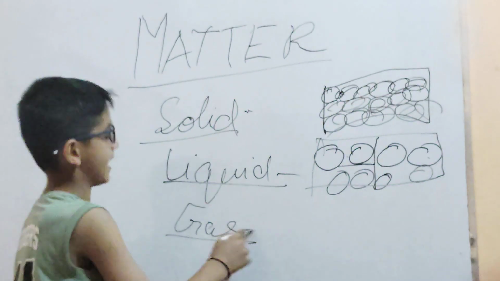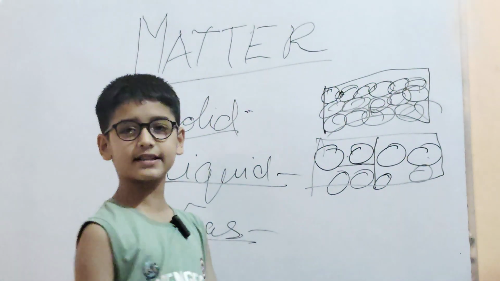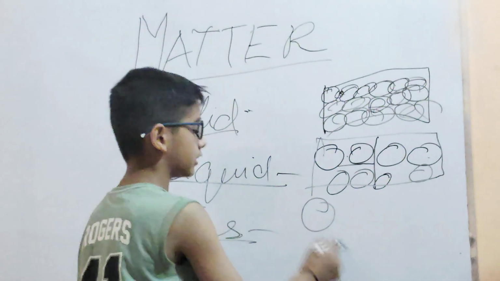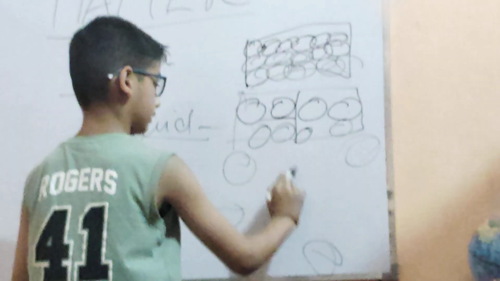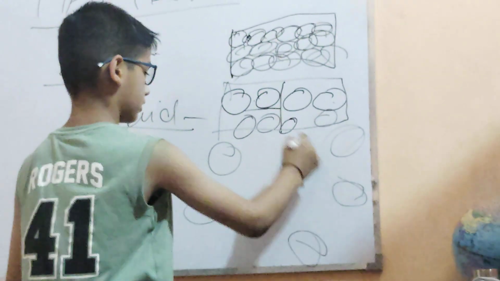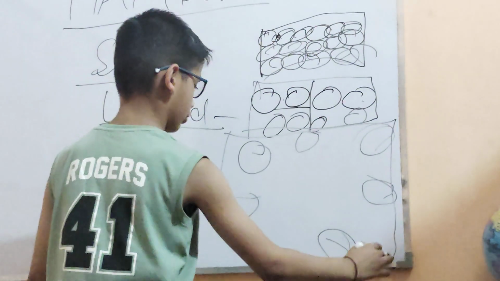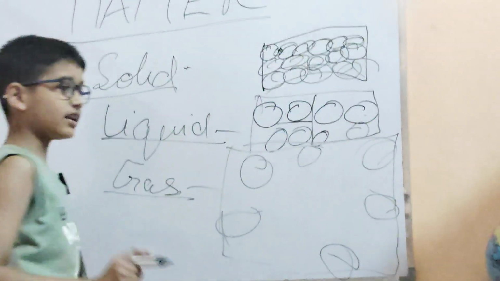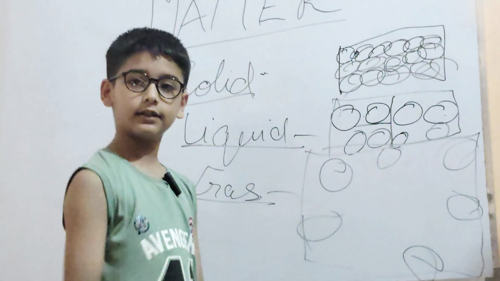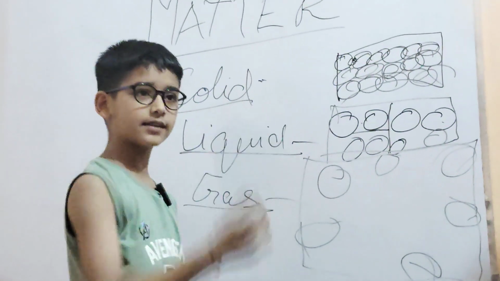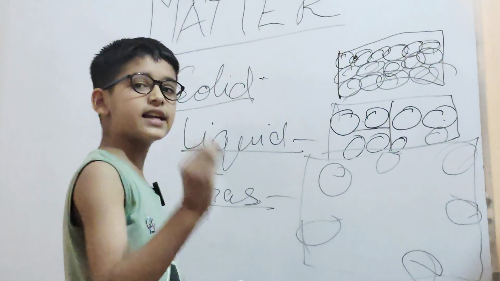Now let's come to gas, gaseous matter. What happens in gas? It has molecules very, very far from each other, like they are not friends. They are very far from each other. That's why, imagine when you burn a cracker, the smoke which flies away, we can see it.